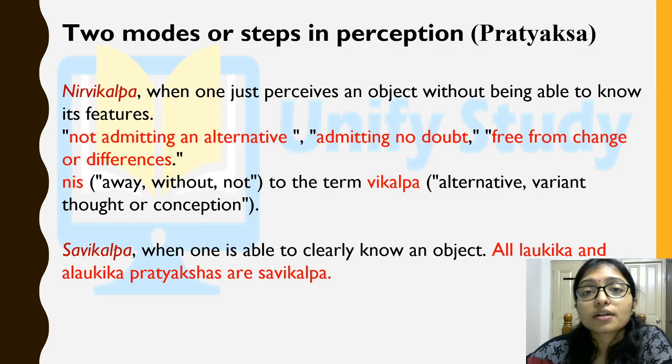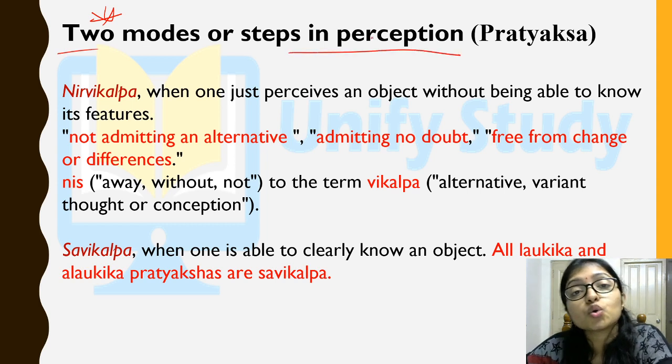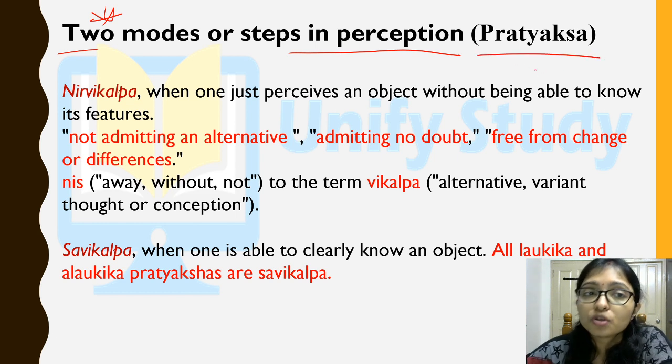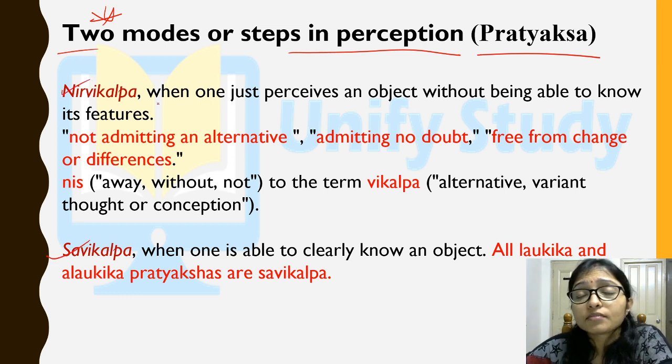So now this is very important, that is the two modes or the steps of perception. So what are the two modes? There are two modes of pratyaksha. What are the two modes? One is nirvikalpa and another is savikalpa. Nirvikalpa and savikalpa.